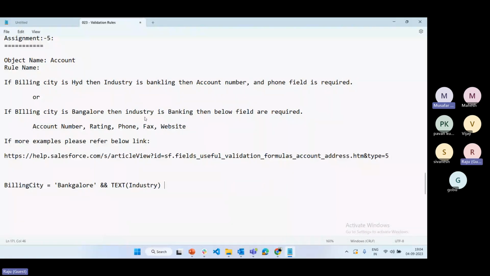And another doubt, sir: is Banking, when then, and again, and what is that? Is blank for the remaining things. Yes. And another doubt, sir.